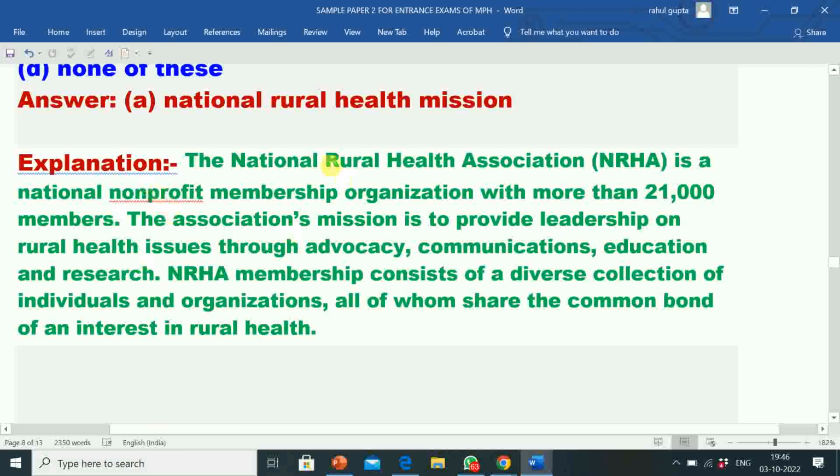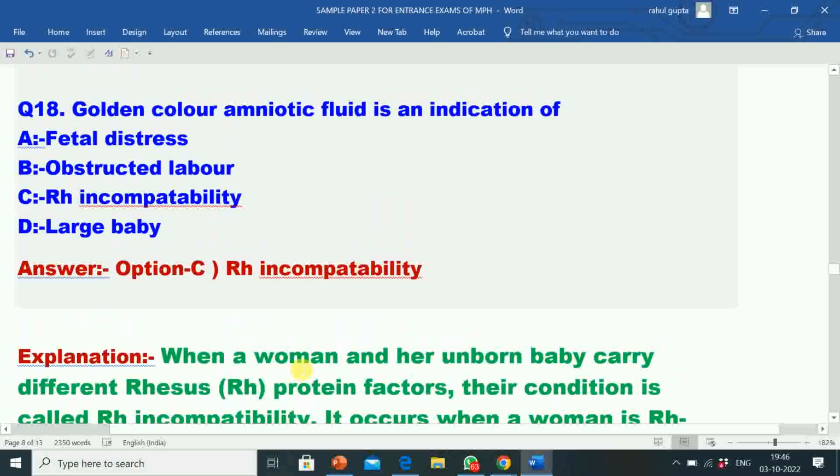Its explanation: the National Rural Health Association, NRHA, is a national non-profit membership organization with more than 21,000 members. The association's mission is to provide leadership on rural health issues through advocacy, communications, education and research. NRHA membership consists of a diverse collection of individuals and organizations, all of whom share the common bond of an interest in rural health. Question number 18.